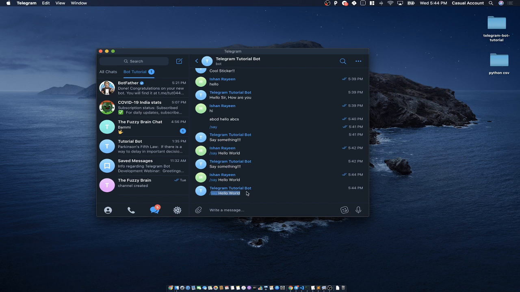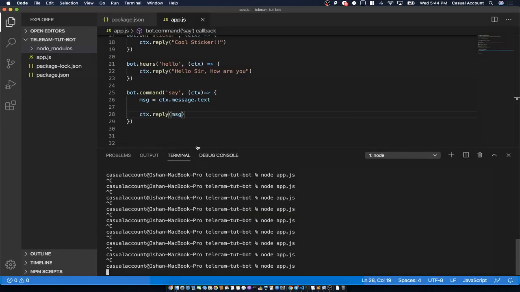But now you can see there is a problem. It is also replying with the command which someone has sent. For example, I have sent this say hello world, so it is replying exactly the same message. So how do I get away with this? Let's do some coding. To do that, I'll just go ahead and break this message.